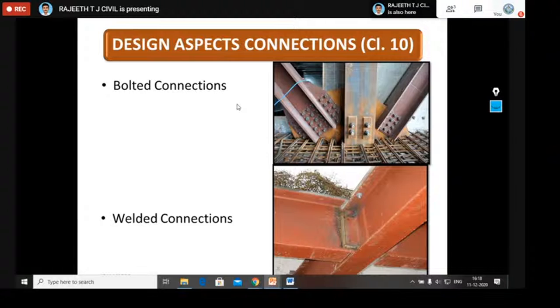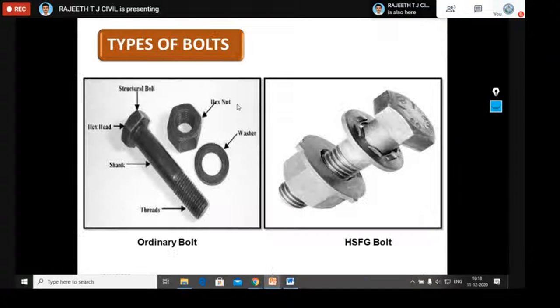If you want to study this steel structure subject, you should be familiar with the connection part, that is bolted and welded connection. If you observe the last question papers, they repeatedly ask the same type of questions. So please concentrate more on your bolted connection and welded connection part. Now we'll go first to the bolted connection, and I have taken what type of bolts here.